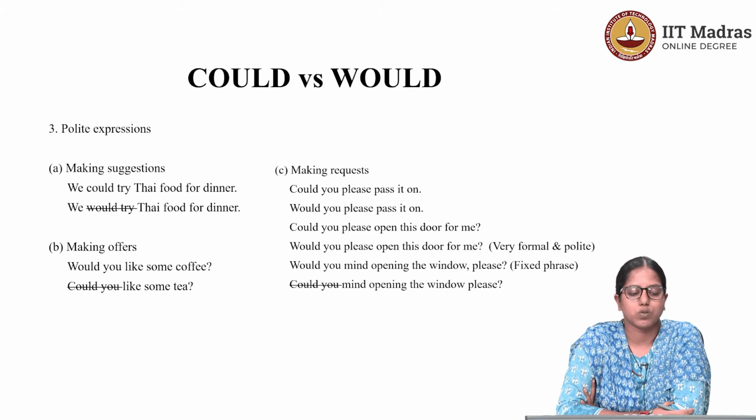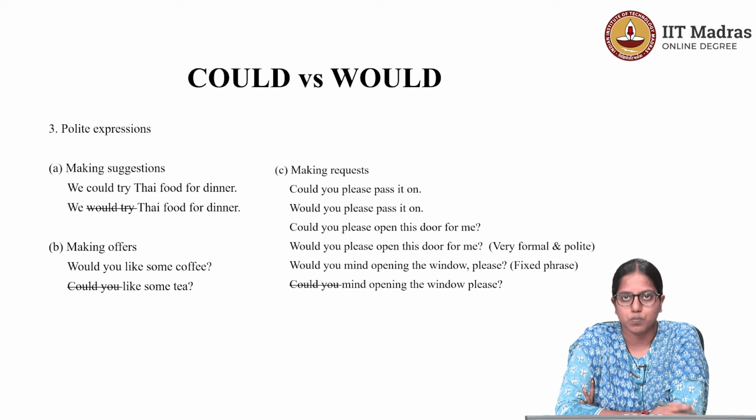Instead of saying we could try Thai food for dinner, is it appropriate for you to say we would try Thai food for dinner? The answer is a simple no. When you are making suggestions, it's always right and it's always appropriate for you to use could over would. So the right use of the sentence is we could try Thai food for dinner.